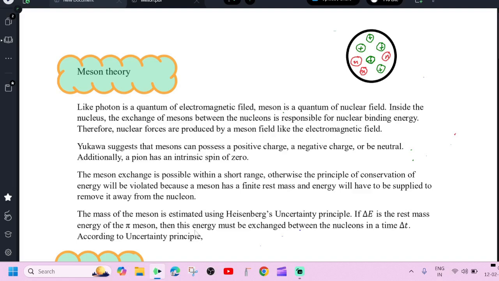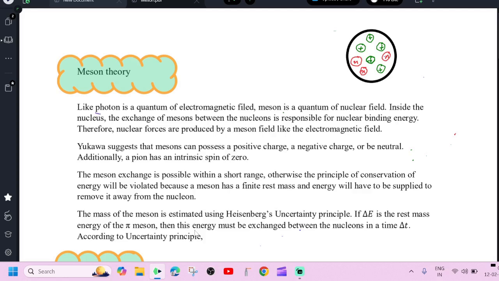In the present discussion, we have to talk about Meson theory. It's a known fact that a nucleus is composed of positively charged protons and electrically neutral neutrons. Rather than experiencing electrostatic repulsion between the positively charged protons, a nuclear force operates between them. To address this, it is essential to explore Meson theory.